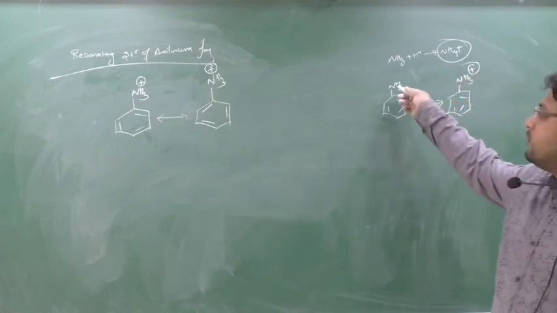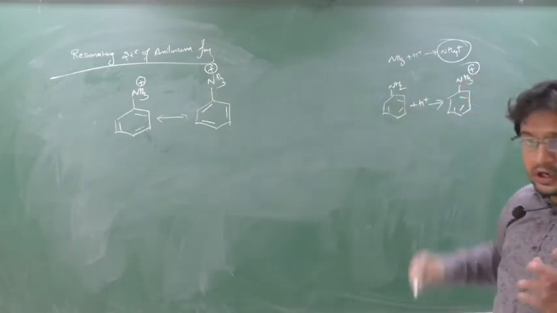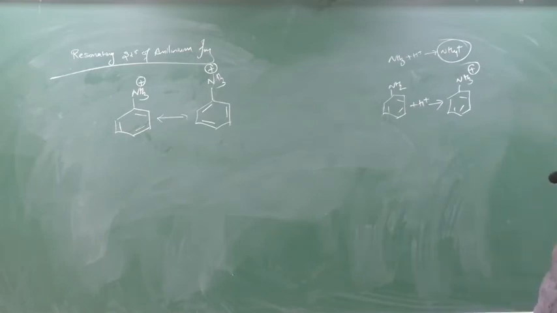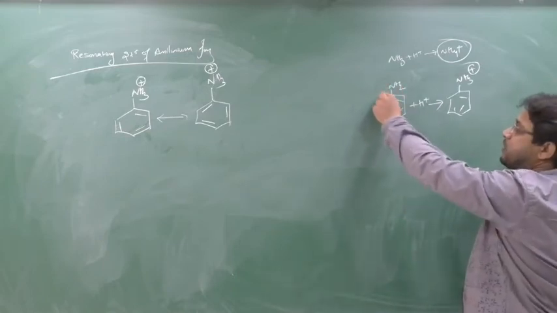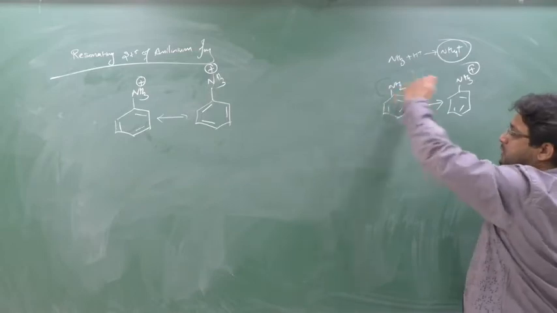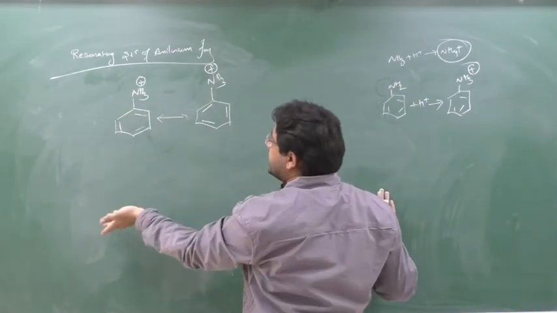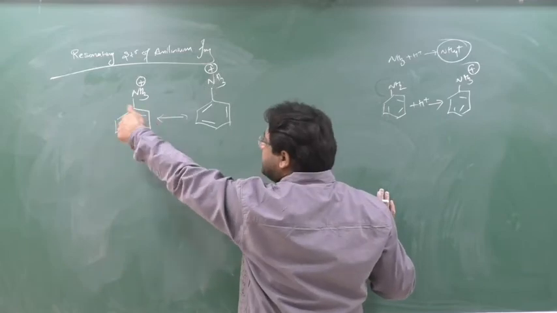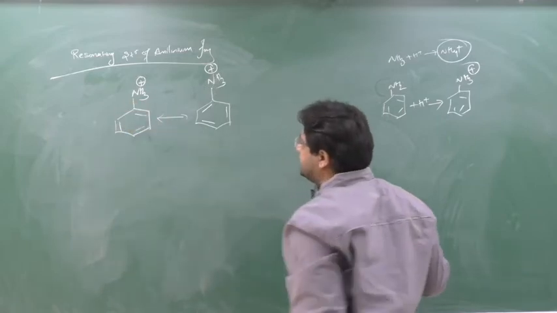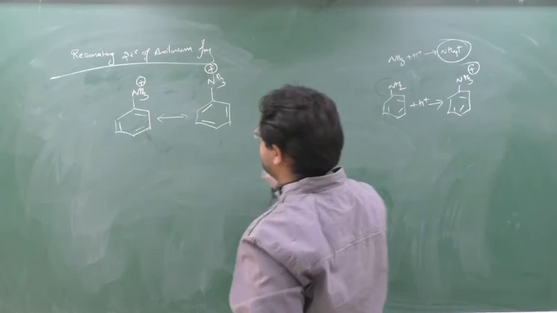In aniline, if they would have asked for the resonating structure, I would have taken this electron and thrown it with the +R effect and shown it. But here there are no lone pairs. How can I shift? So I have to shift inside the ring, which means I can just shift the bonds. That's it. So these are the two resonating structures, this and this.